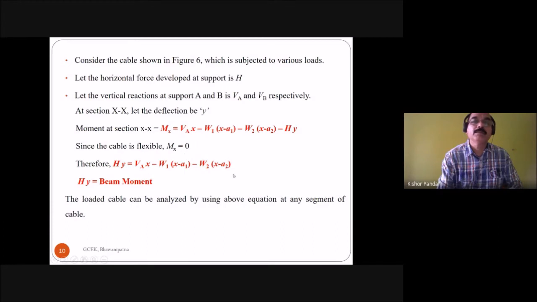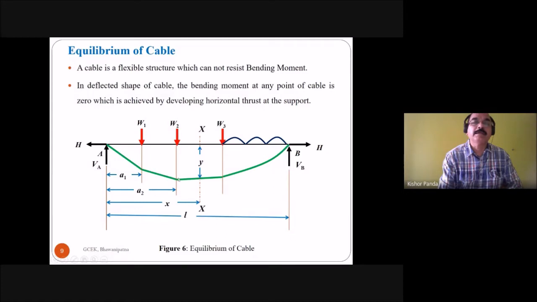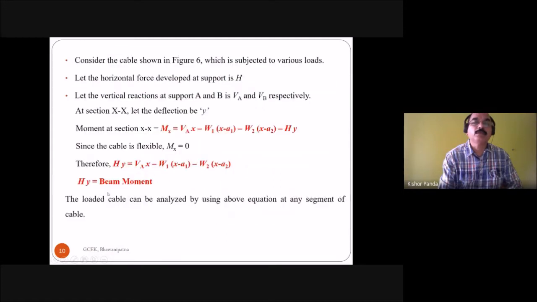This is the beam moment, which you get due to the vertical reaction and the vertical load. The loaded cable can be analyzed using the above equation at any section of the cable. So at any section you can analyze by taking this equation: Hy is equal to the beam moment.